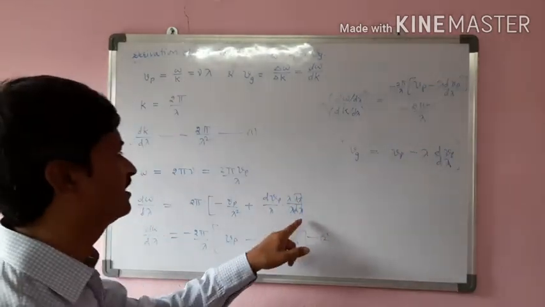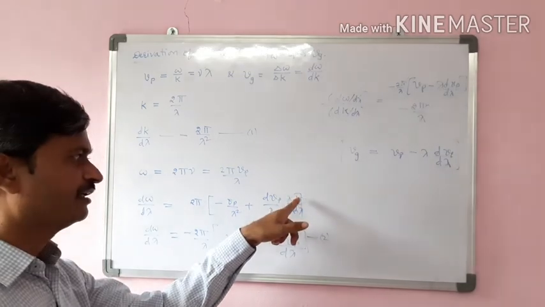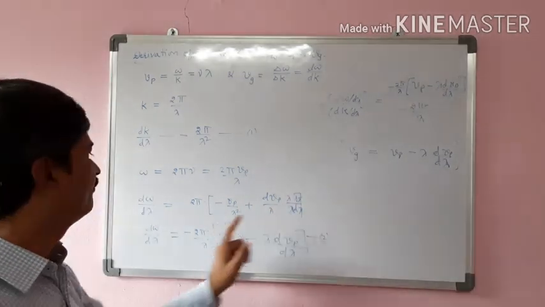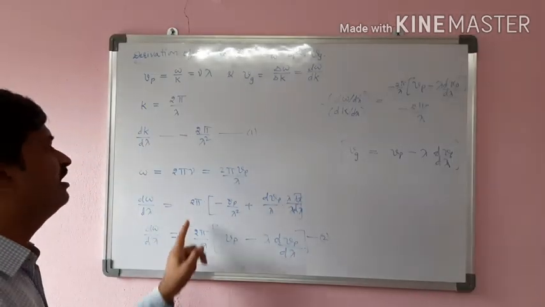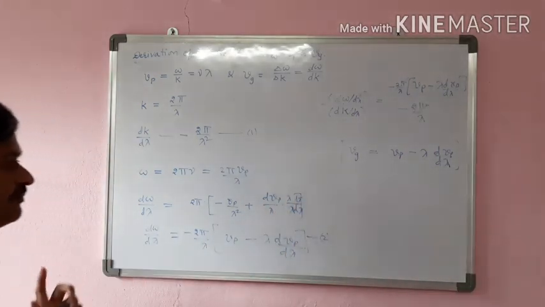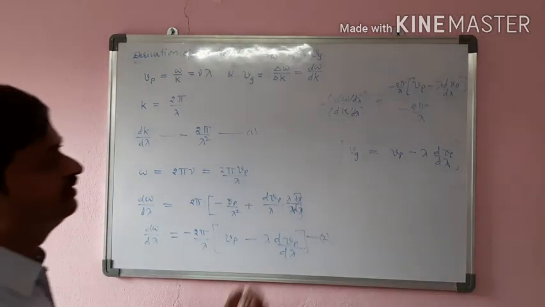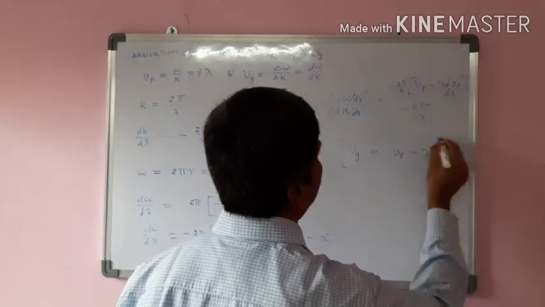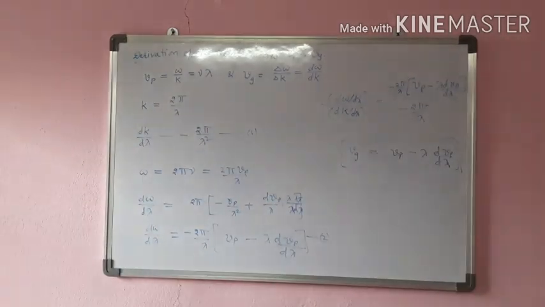Don't forget this. I just multiplied by lambda, and d lambda is also there to make a common term for cancelling. Okay, fine. This is the relation between group velocity and phase velocity, right? Okay, fine.